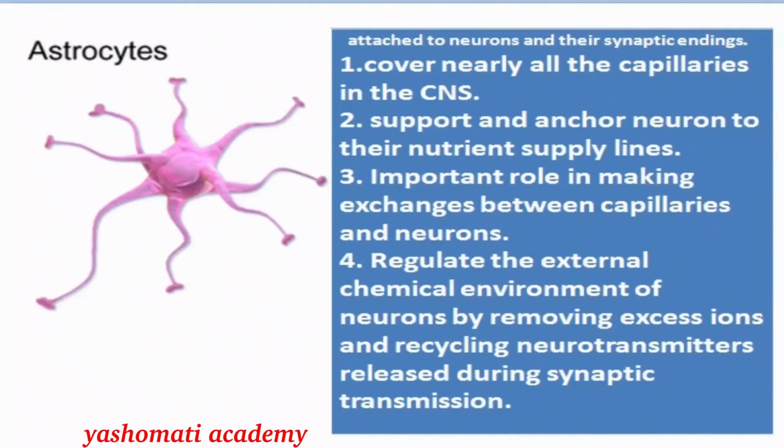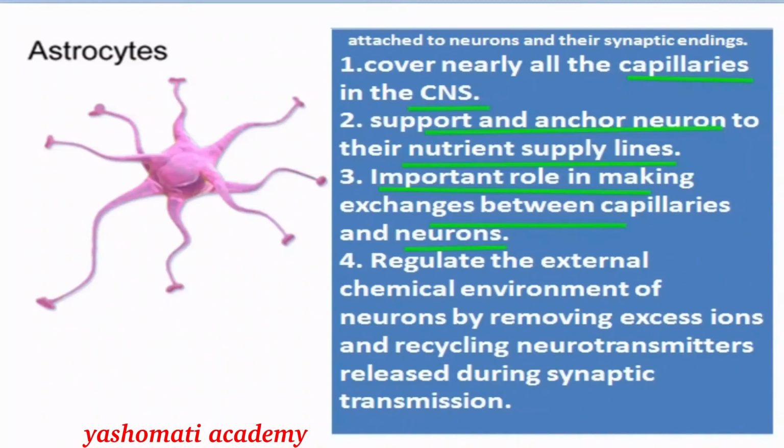Astrocytes are the third type of cells present in the central nervous system. They cover nearly all capillaries in the central nervous system. So all the blood capillaries are covered by these star-shaped cells. They support and anchor neurons to the nutrient supply line, meaning the blood supply lines, and they have an important role in making the connection between blood capillaries and neurons.